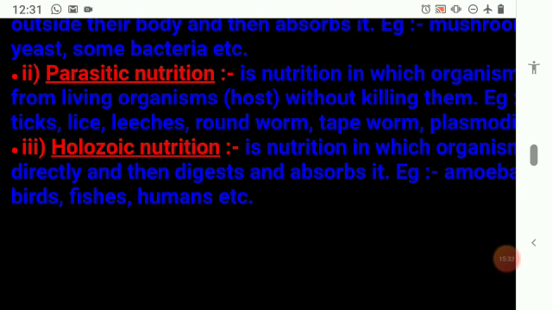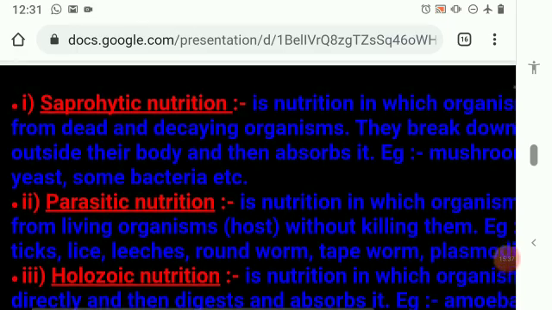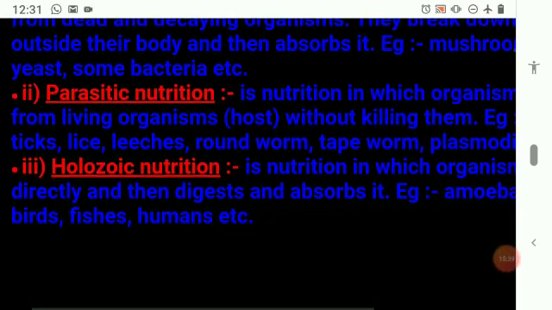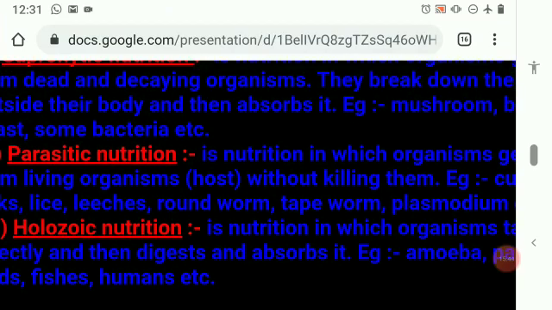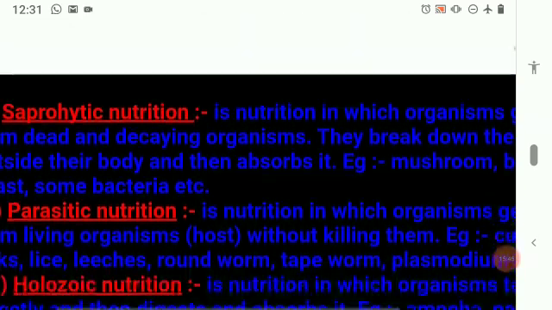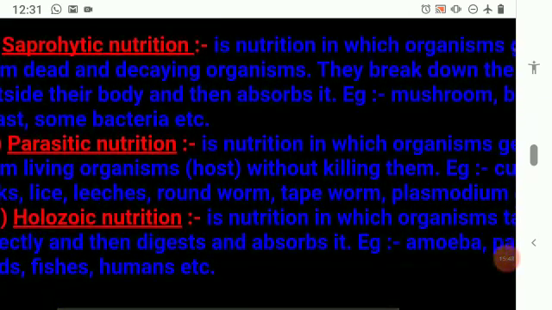So which are the three types you have learned of heterotrophic nutrition? Saprophytic, parasitic, and holozoic. I hope you have understood what autotrophic and heterotrophic are and the types of heterotrophic nutrition.